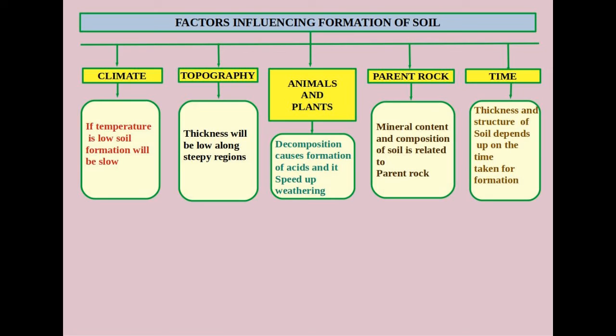Decaying of plants and animals causes formation of acids, and this acidity speeds up weathering of rocks. The minerals in the soil and the structure of the soil depend on the rock from which it is formed. The thickness and structure of soil depend upon the time taken for its formation. Different types of soils are formed due to variations in factors such as topography and climate.